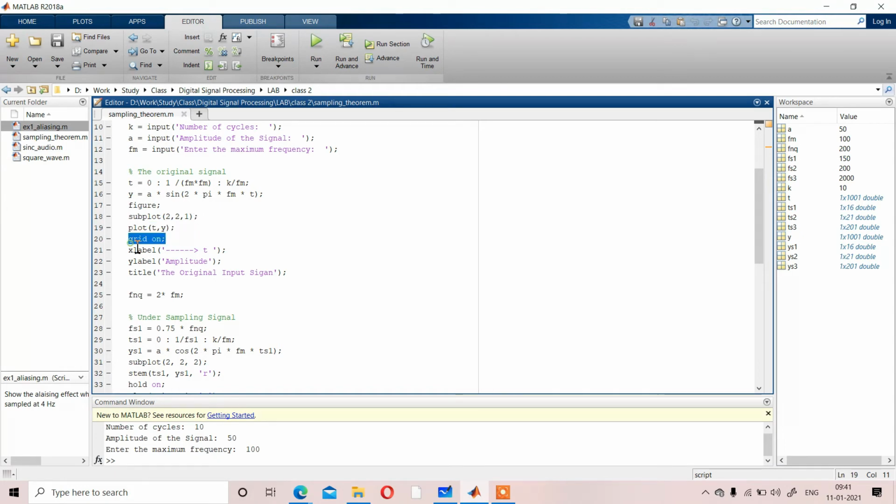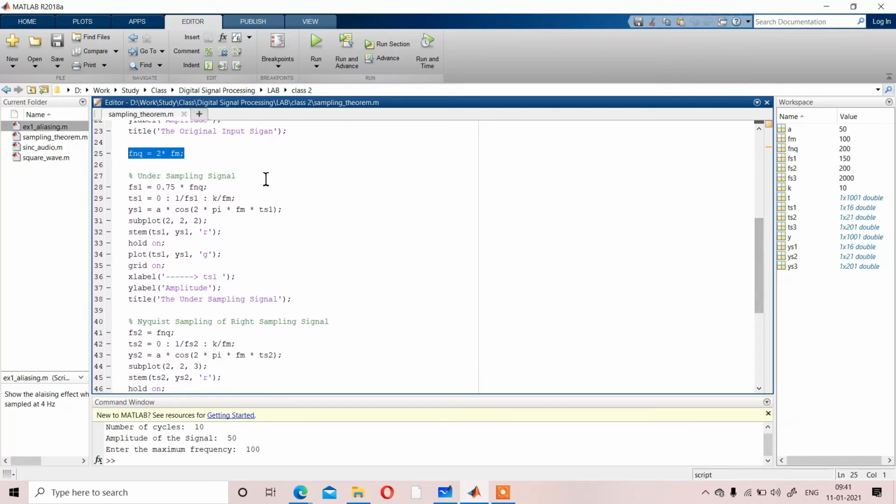Then we have considered xlabel, ylabel, title. Fnq is 2 times Fm. If you don't consider Fnq equal to 2 times Fm, simply in place of Fnq you can write 2 times Fm. So it will be the same.